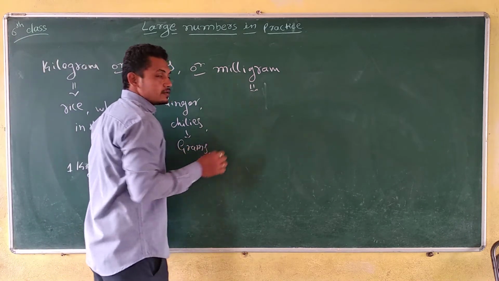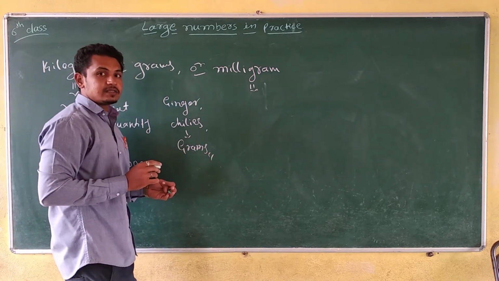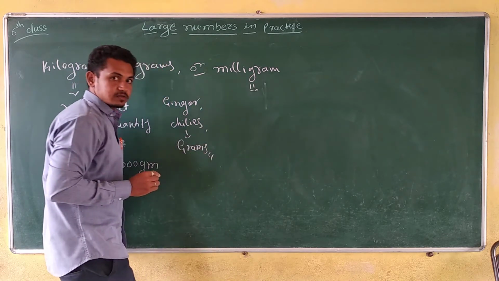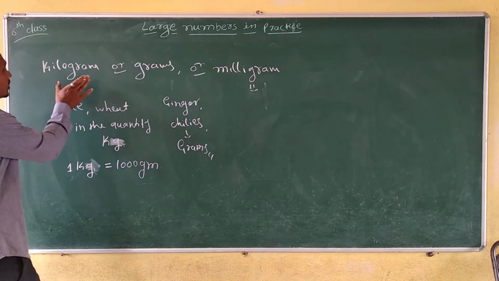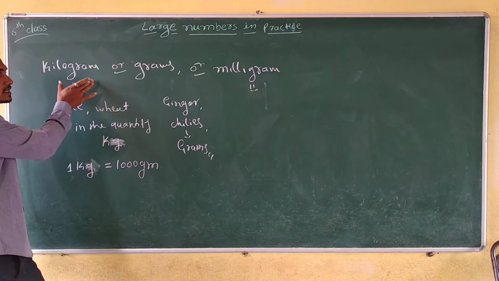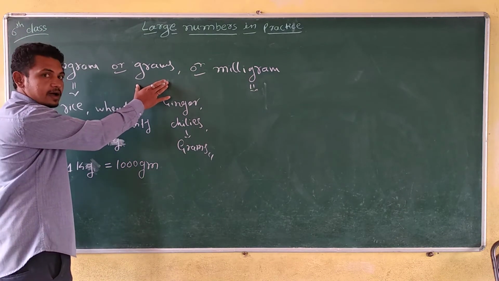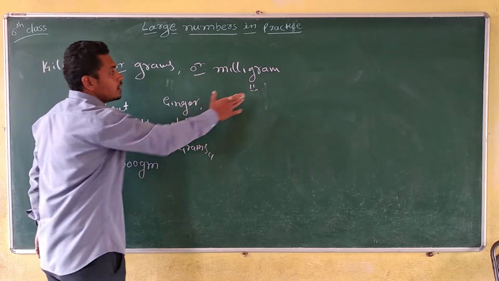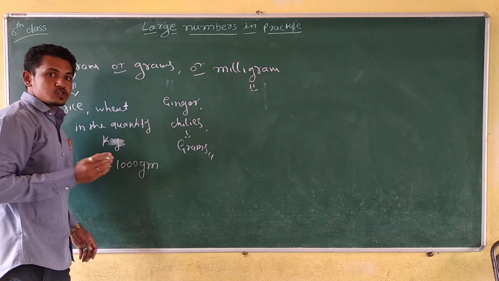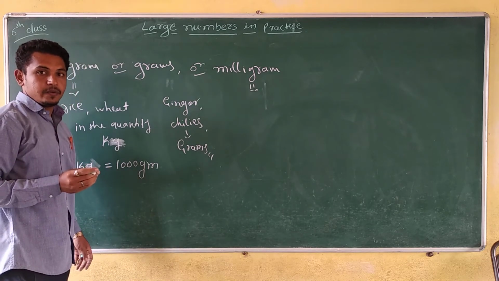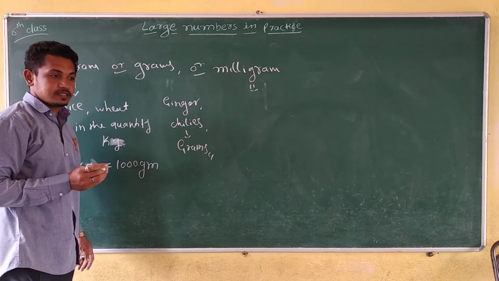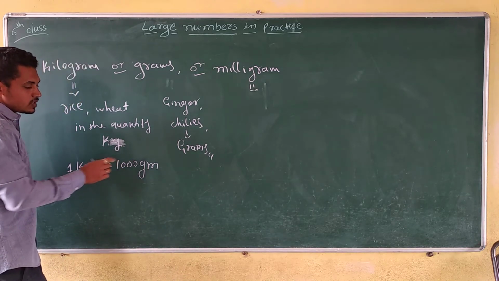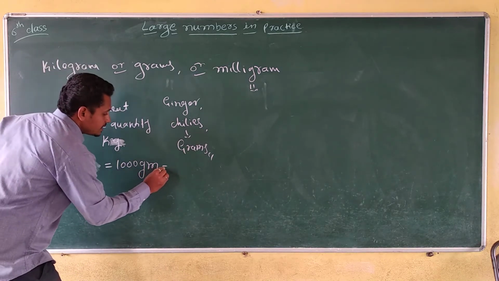That's why medicine tablets are measured in milligrams. So the kilogram unit is greater than grams, and grams is greater than milligrams. The milligram is a very small unit.